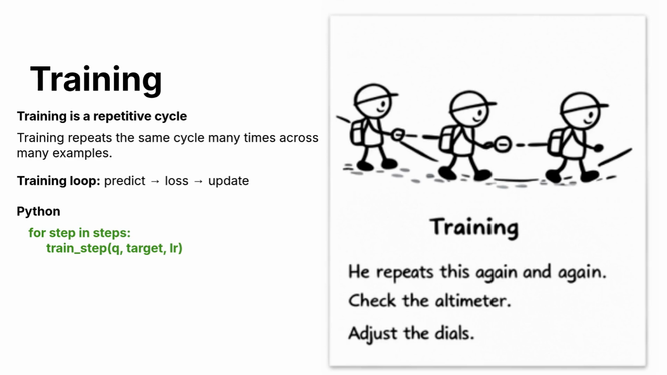Training is repeating the same process many times. Make a prediction. Measure how wrong it is. Adjust the model slightly. This cycle is repeated across many examples until the model improves.